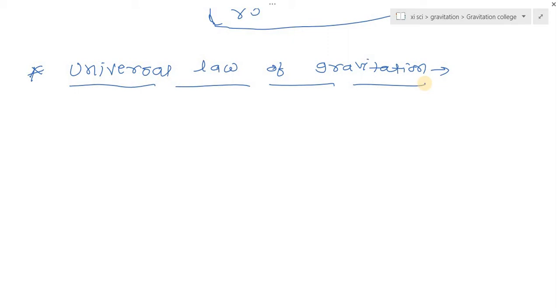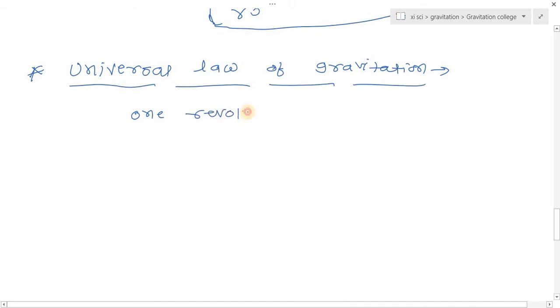So Newton studied the motion of the moon around the earth. It was known that the moon completes one revolution around the earth in 27.3 days.